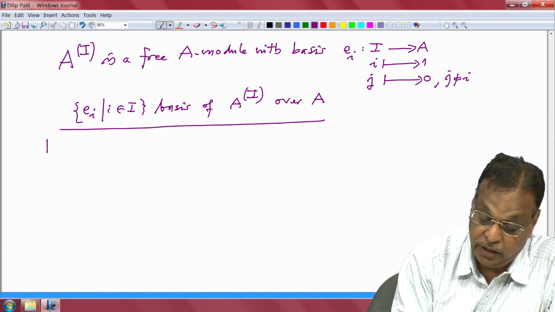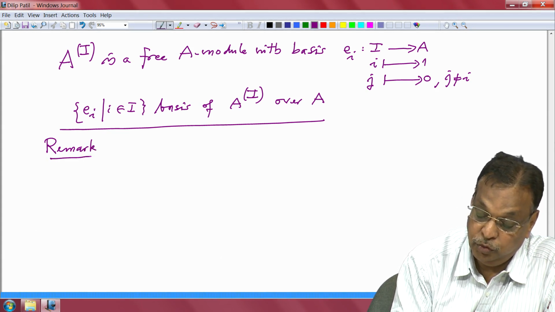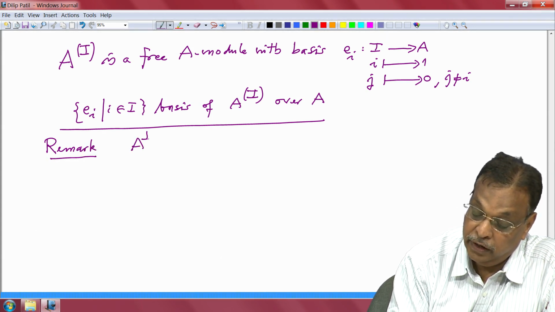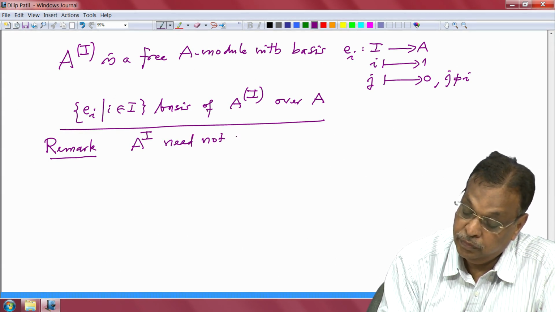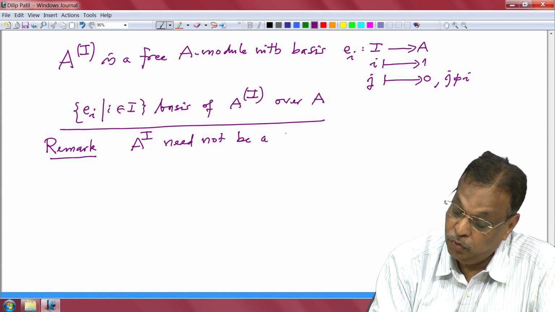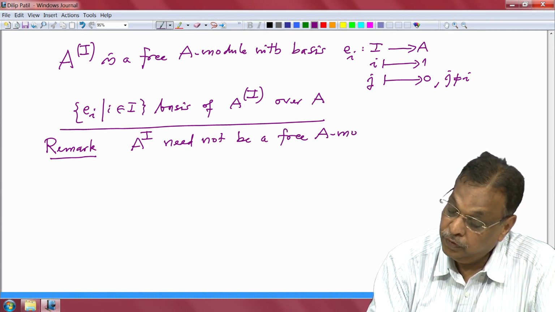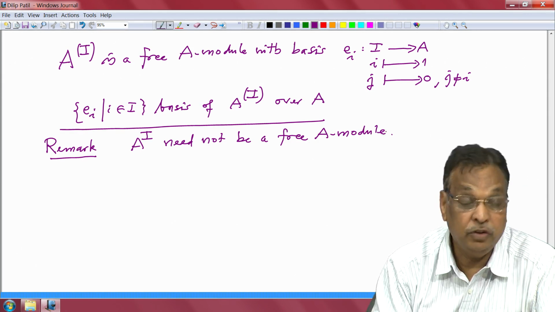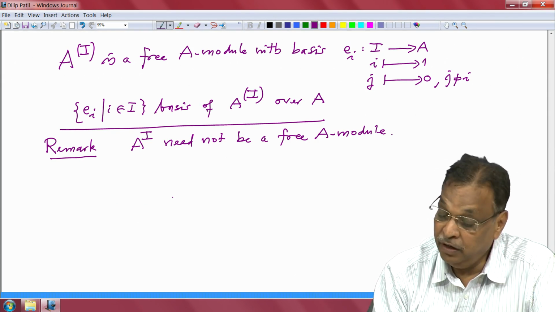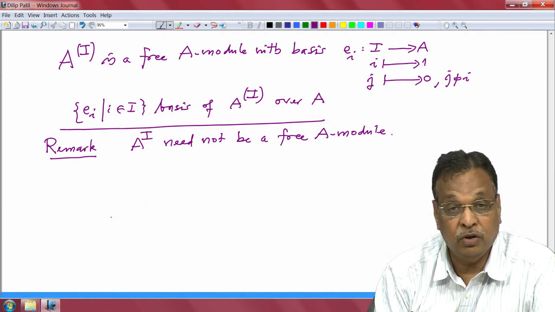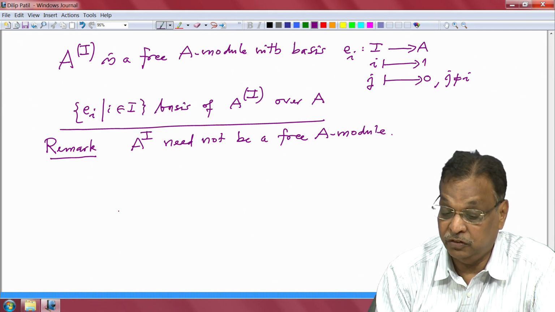Alright, but the big module A power I need not be free actually. So I will just remark here, which is not so easy to prove, A power I need not be a free A module. That means it may not have a basis in general. This needs proof. I will try to see when I can prove this, or at least add it in exercises.